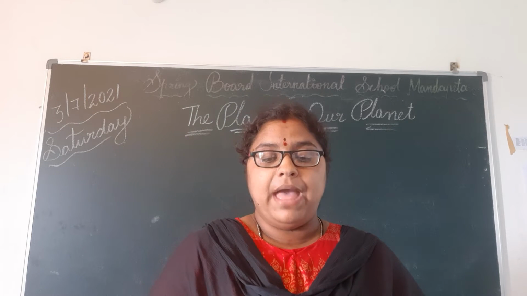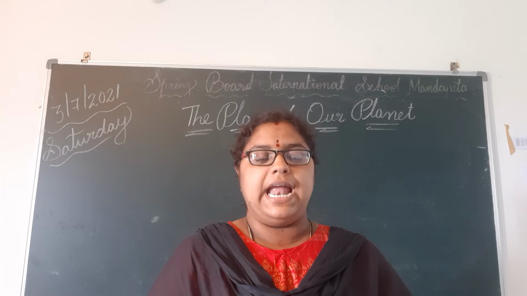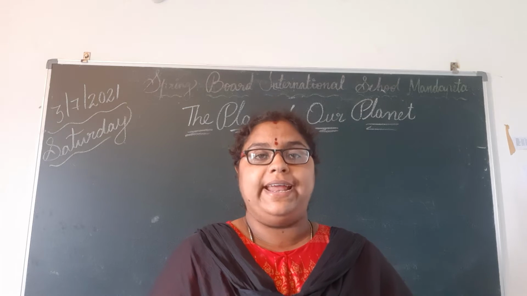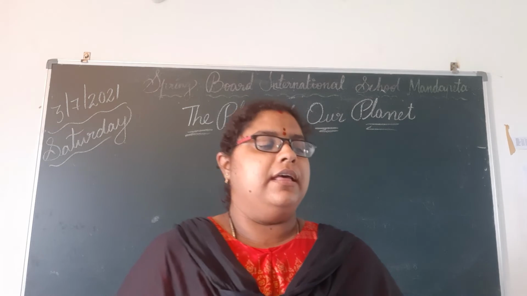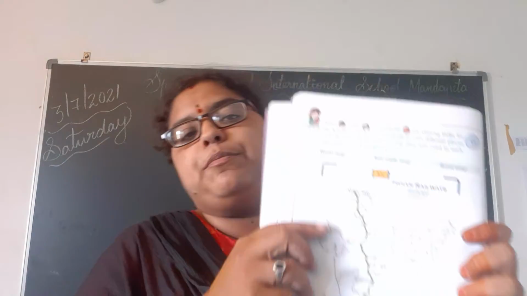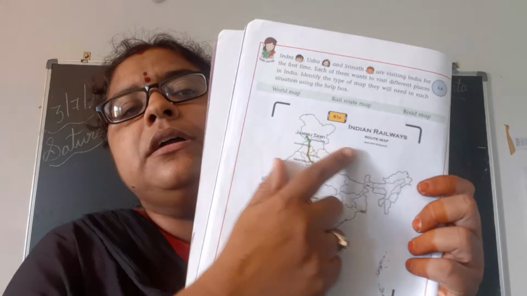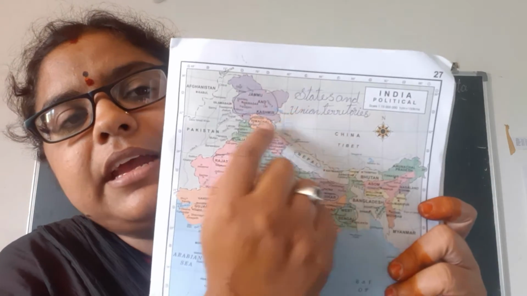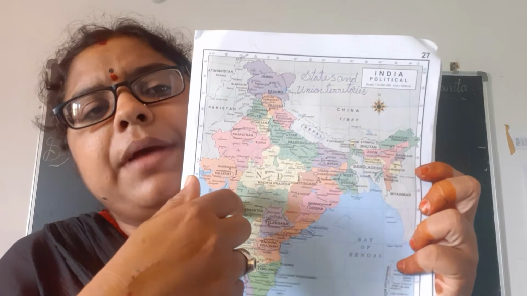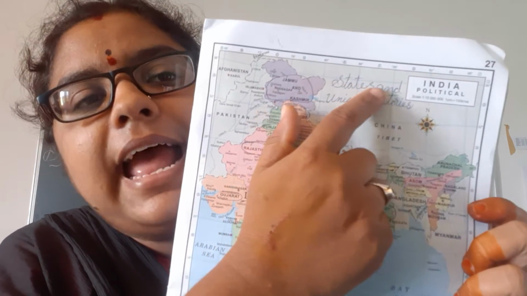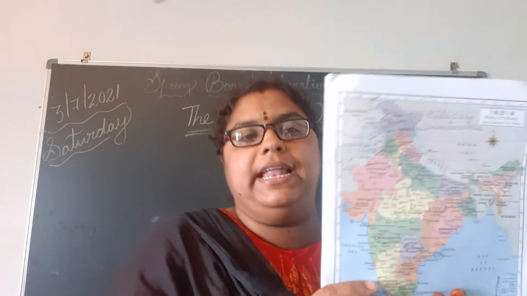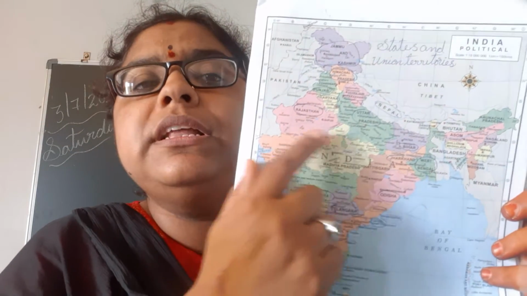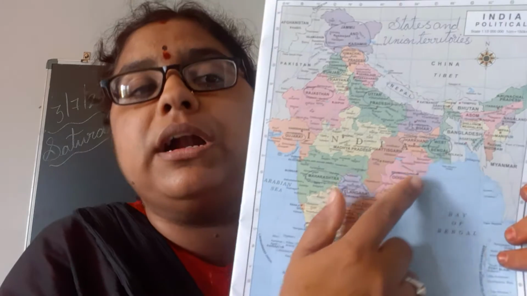For example, a map with the title States and Union Territories of India shows the states and union territories of India. See here, already I have showed you this map, and this map is for railroad. And see this map. What is there here? This is our India map, and this is for states and union territories of India, and it shows all the states and all the union territories in India with borders.